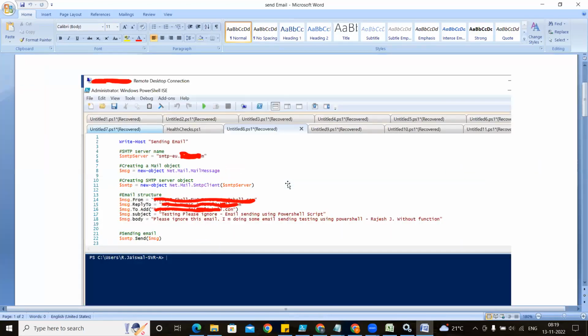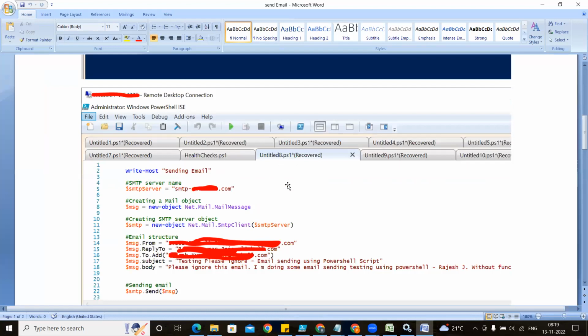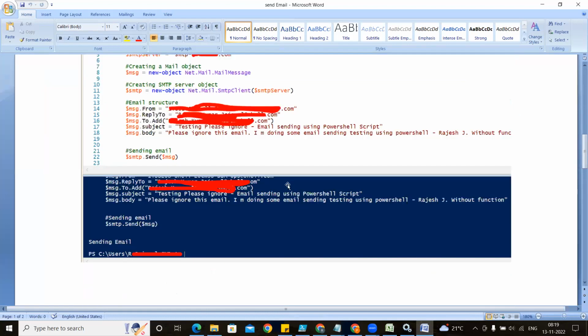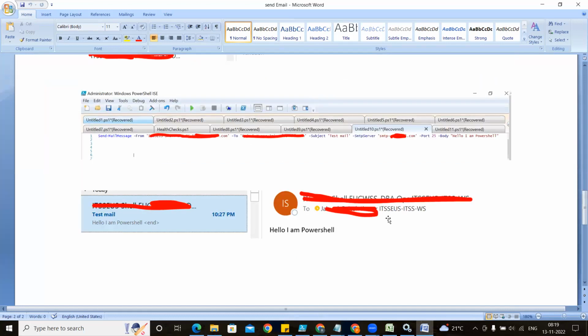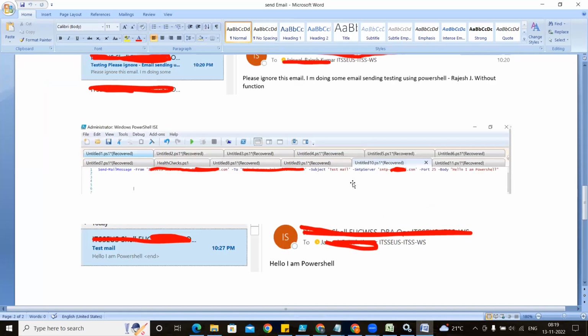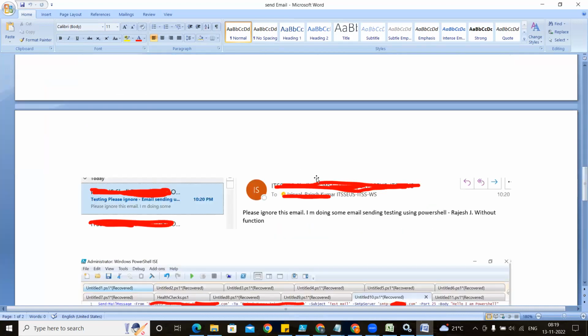You can see in my office, where is my email? Somewhere, if I have used it, I can show you. I have hashed it. Whenever I am sending the email now, you can see it is not my email, it is an IT address that will come. It is going to display this type of email. Either my email will come, Rajesh or something like that, or otherwise this email represents that somebody has sent it from the database side. Got it or not? Yeah, got it.